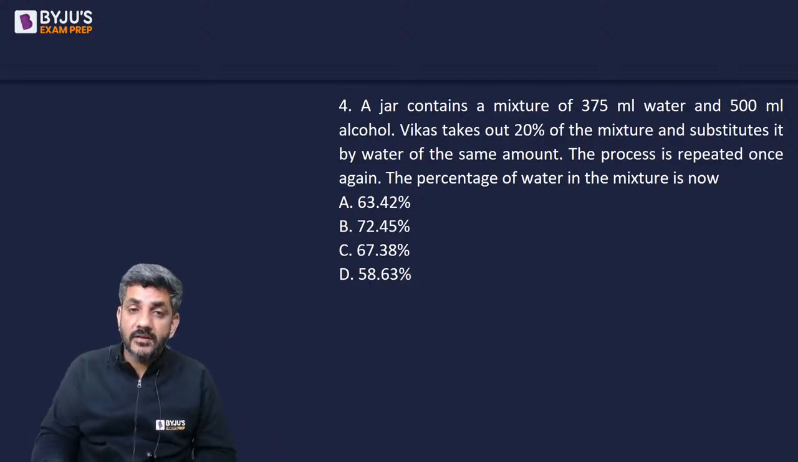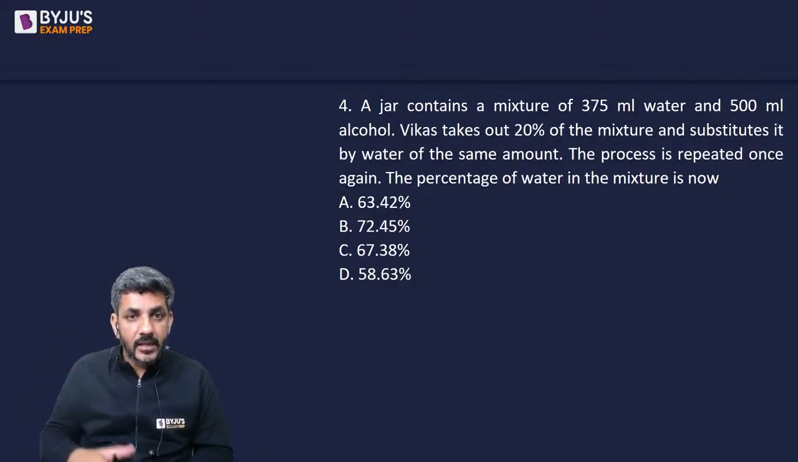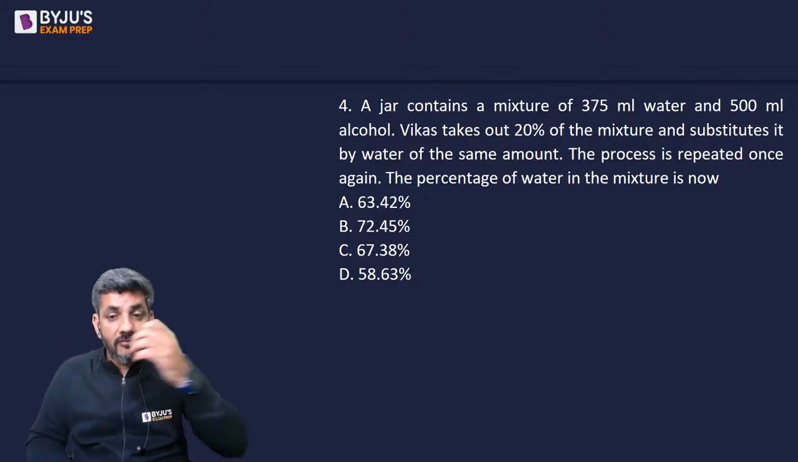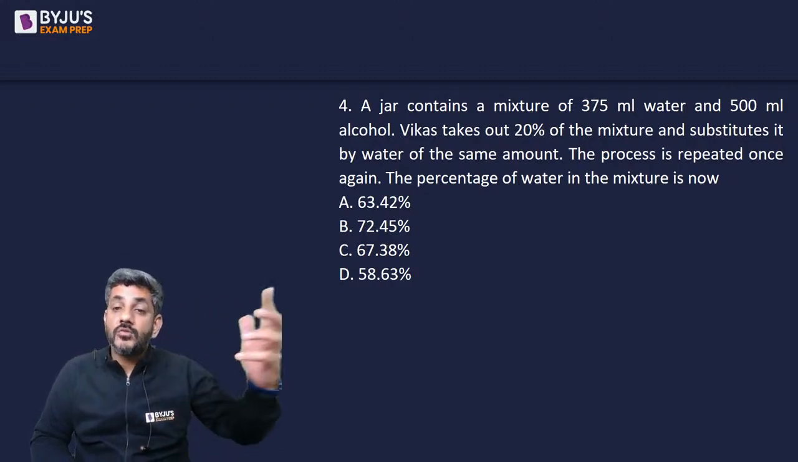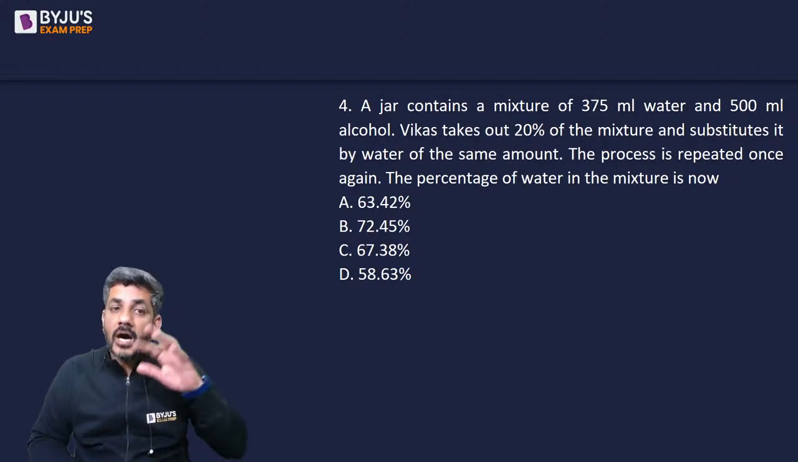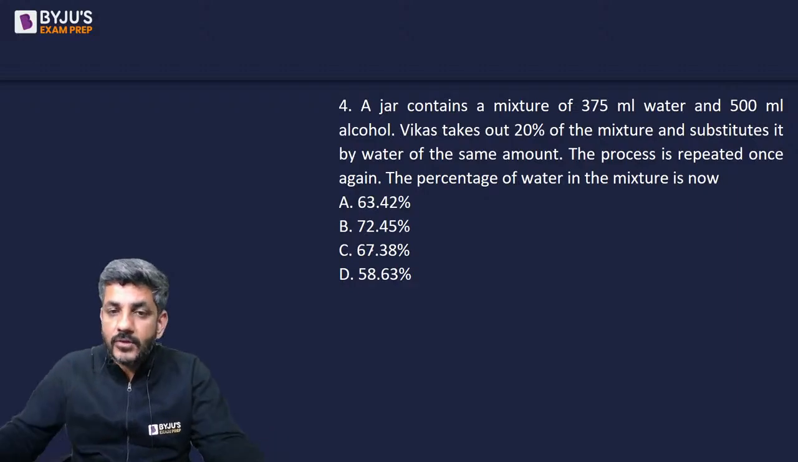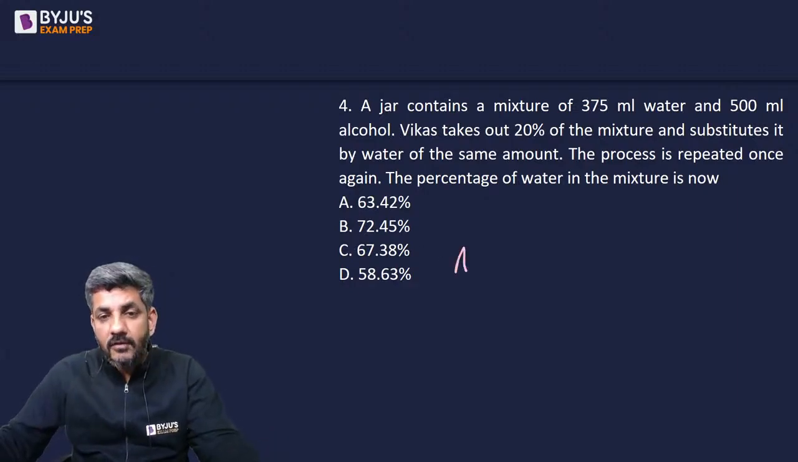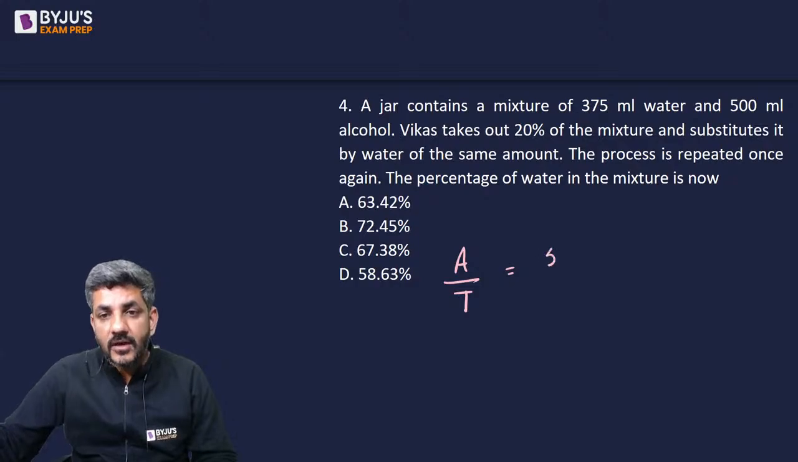In case of replacement, if you would have done these classes, we would have told you, you always work on the quantity which does not come from outside. Here he is substituting with water. इसका मतलब water तो वो बाहर से डाल रहा है, तो इसका मतलब आपको उस water पे काम नहीं करना है, because water is coming from outside. So I should be working on the quantity which is not water, that is alcohol. So if I talk about alcohol, going by the formula of removal and replacement, alcohol out of total, it is equal to the initial concentration of alcohol, which is 500 by 875.